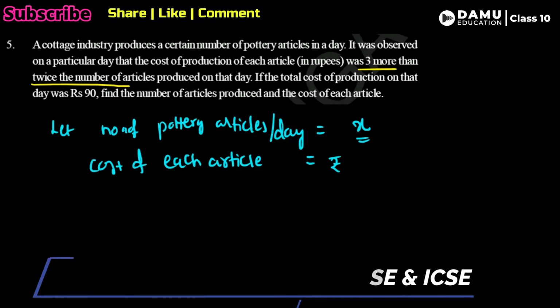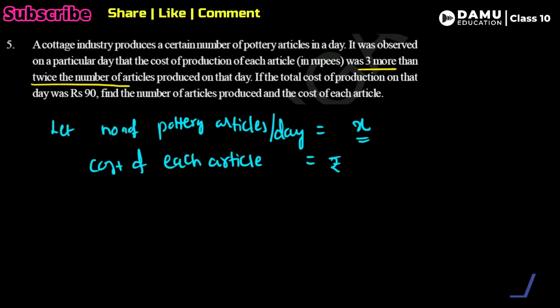So 3 more means plus 3, twice the number of articles produced on that day. Number of articles is x, twice means 2 into x. So 2x plus 3 is the cost of each article.